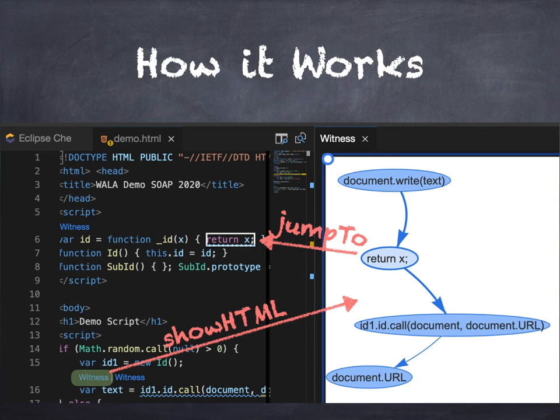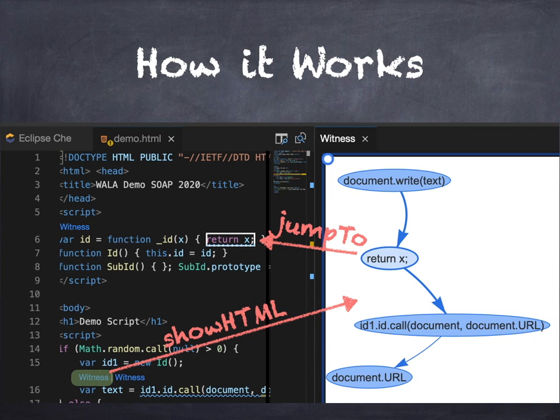Just to illustrate how it works concretely, this is a screenshot from Eclipse Che again. You saw the witnesses before. What happens is, with LSP, Walla will compute that there's a witness, and then the show HTML extension is going to allow us to bring up our graph inside the IDE, inside Eclipse Che, and inside the graph, the nodes are all clickable. When you click on one, it ultimately calls jump to highlight the appropriate piece of code in the IDE.